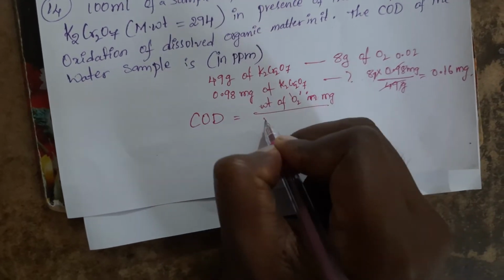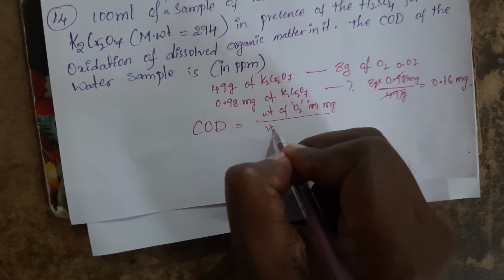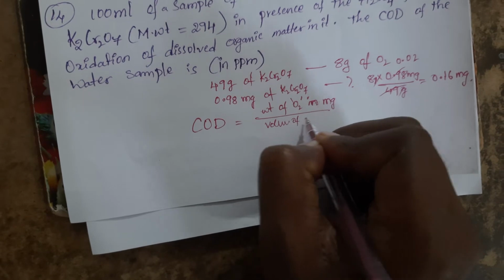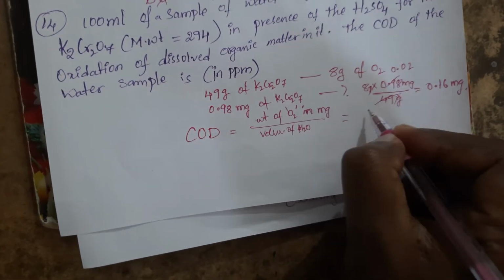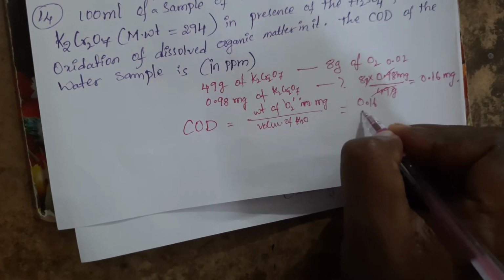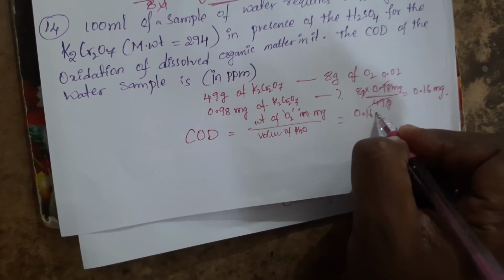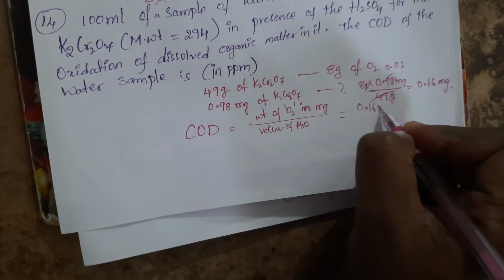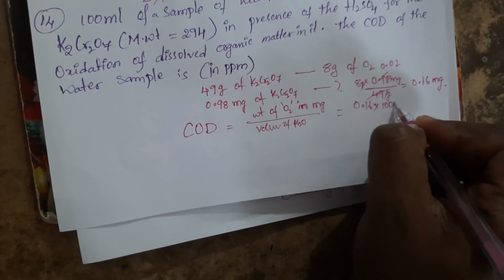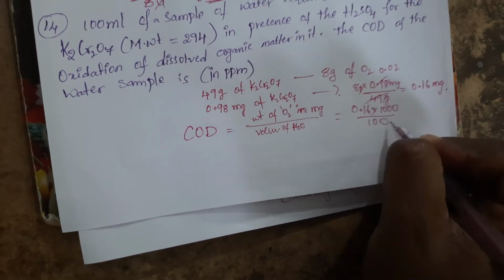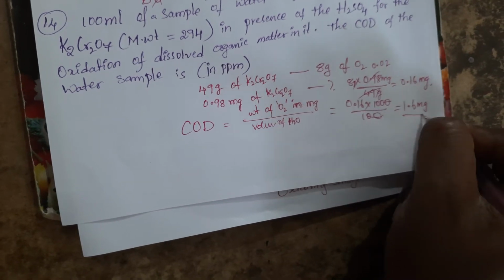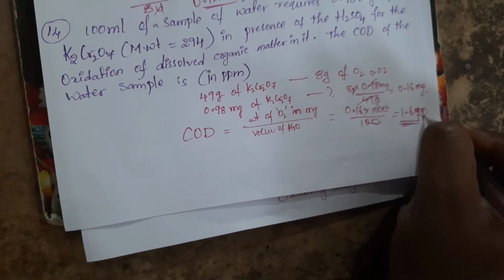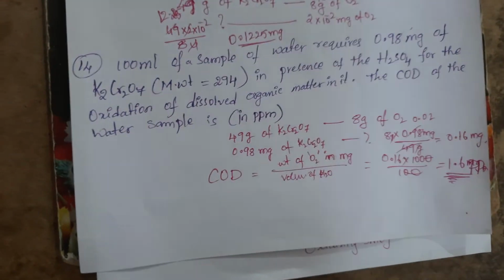by volume of water. That is, the weight is how much? 0.16. Okay, now it is present in 100 ml. So in 1000 ml it will be, what happens? 1000 by 100, the 0 gets cancelled, that is 1.6 milligrams, that is 1.6 ppm it will be. Is that clear?